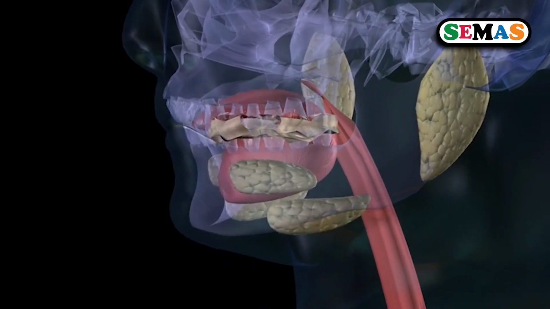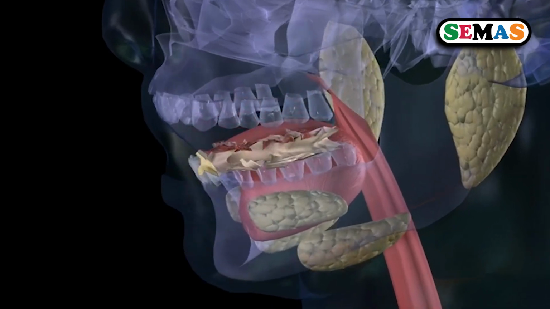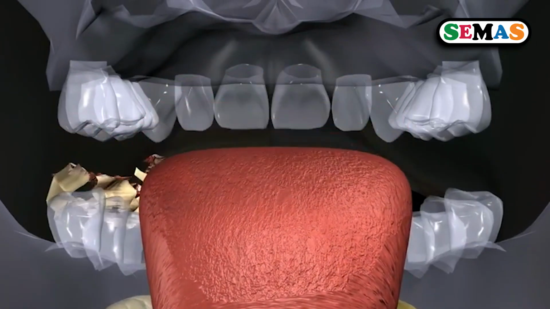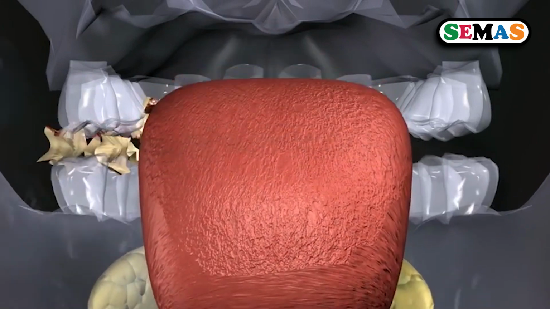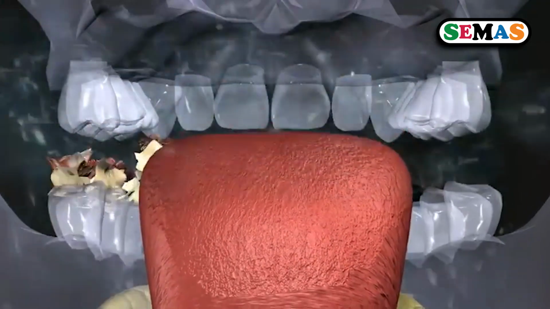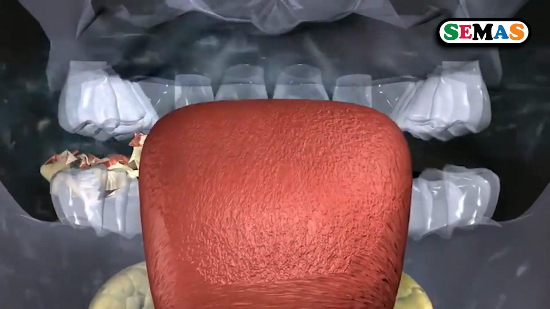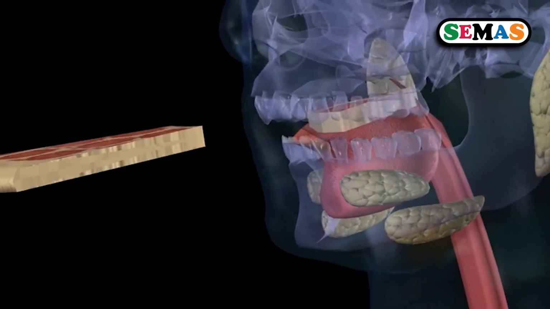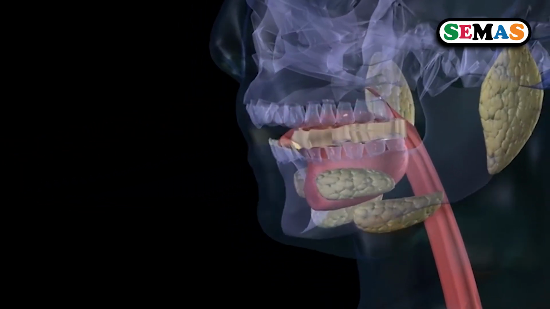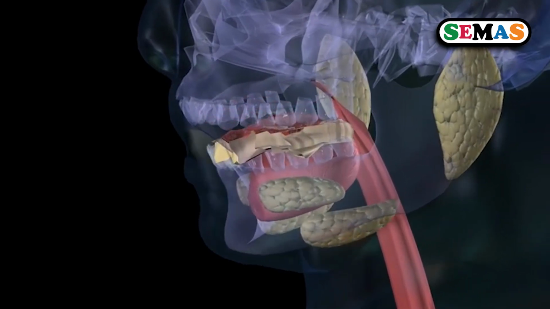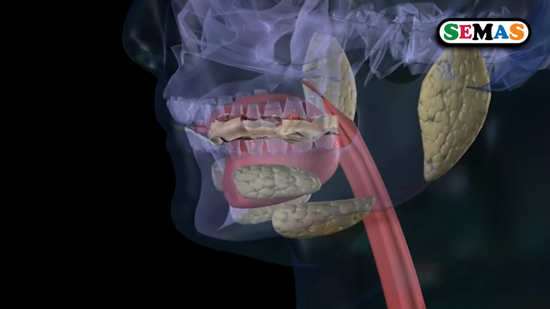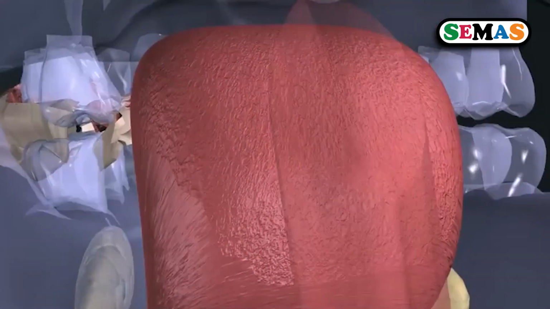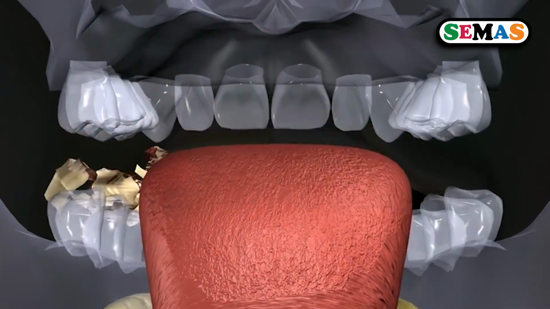Mechanical digestion is carried out by the action of teeth, and that is what we call mastication or chewing, as you are seeing there, dear learner. The salivary glands produce saliva, which contains an enzyme, salivary amylase, also called ptyalin.